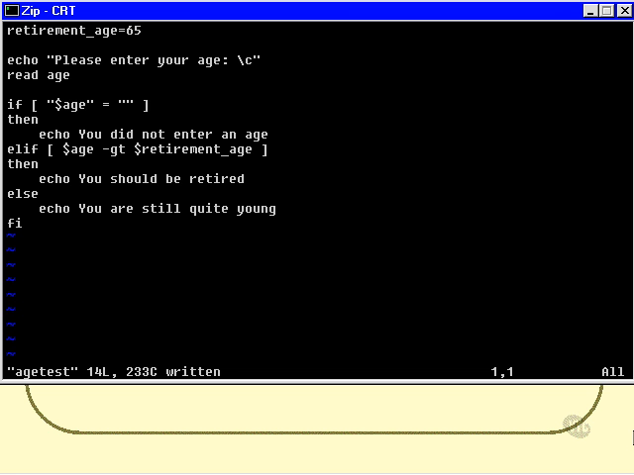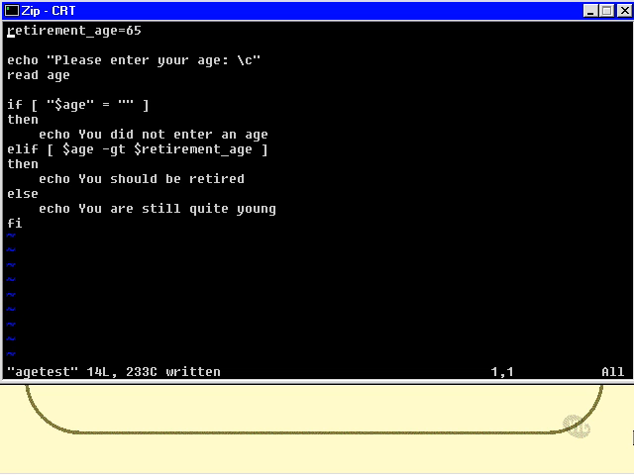Then if they made it past that okay, we say if $age, and we don't have to put quotes around it now because we know that it's not going to be empty. We can say if that is greater than retirement age, then echo you should be retired, otherwise you are still quite young.